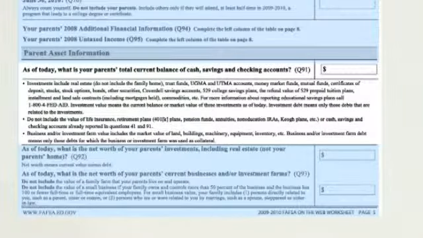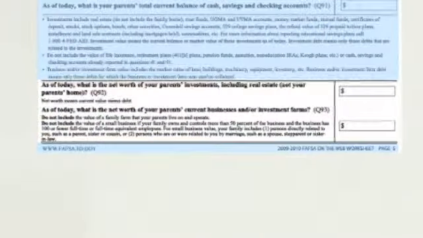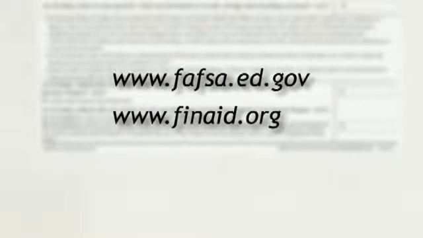Question 91 asks you to sum up your parents' total current balance in cash, savings, and in checking accounts. Question 92 asks about investments. If your parents have investments, they may want to read through the detailed information specific to each type of investment in the FAFSA Frequently Asked Questions at fafsa.ed.gov or at finaid.org. Do we need to include the value of the home that we live in as an investment? No. When it asks about the net worth of your parents' investments, including real estate, note that you can exclude the value of the home you and your parents live in.